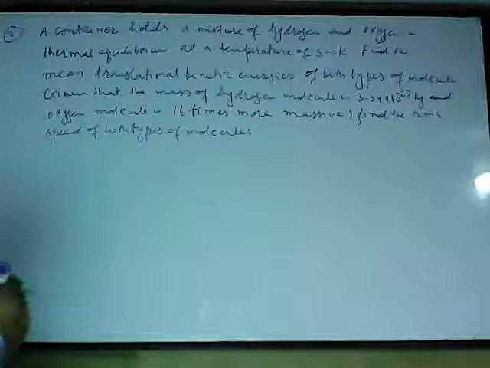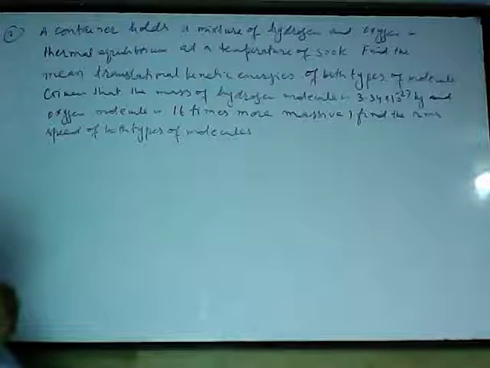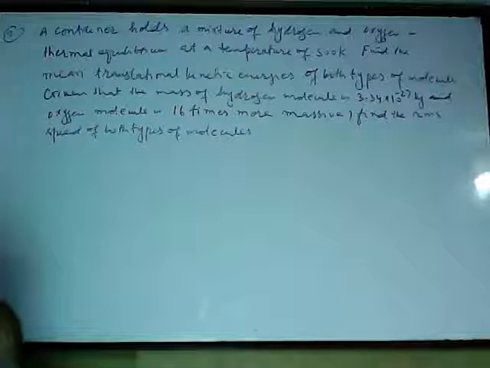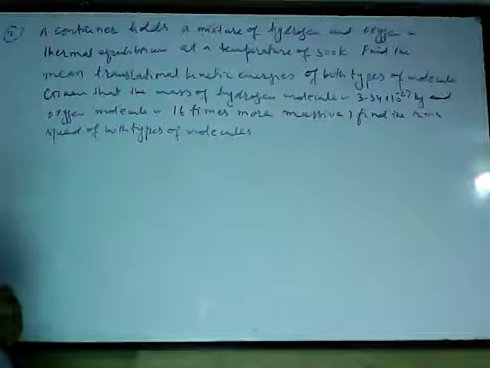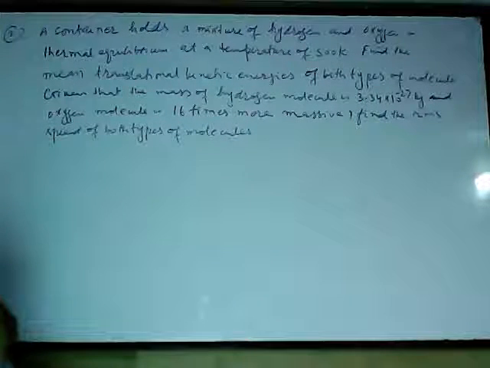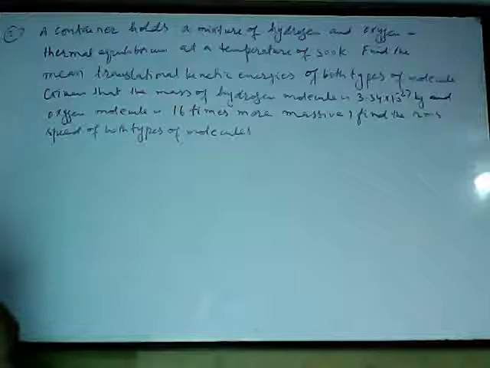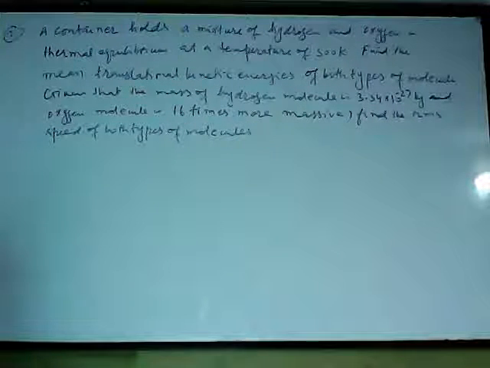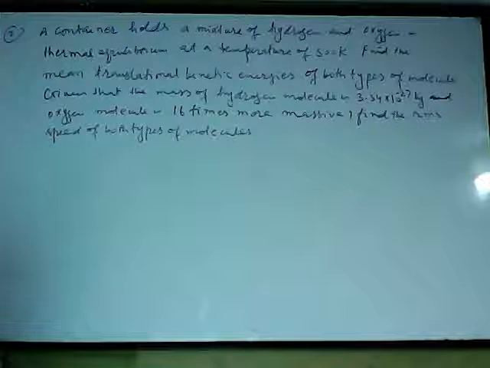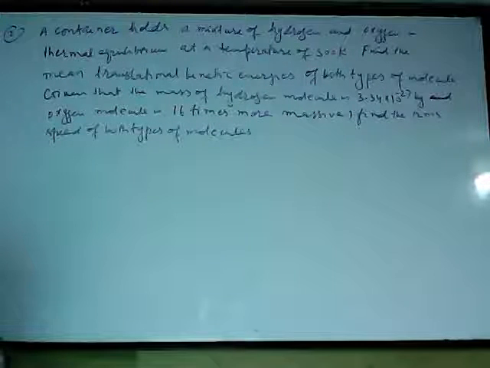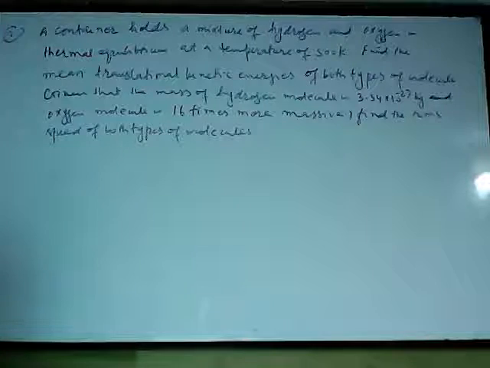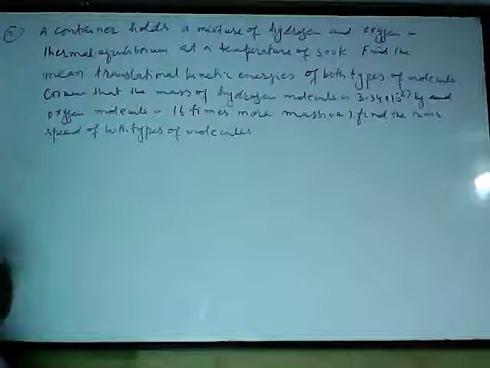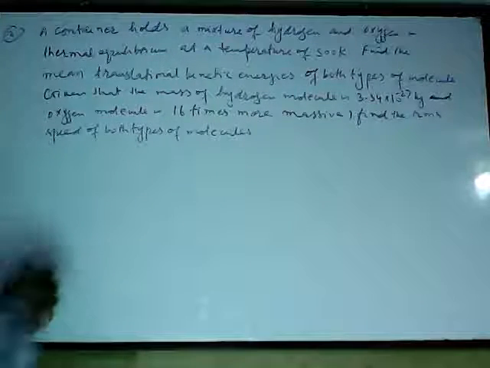This is another question. He says a container holds a mixture of hydrogen and oxygen in thermal equilibrium. Thermal means both have the same temperature, at a temperature of 500 Kelvin. Find the mean translational kinetic energy of both types of molecules. Given that the mass of a hydrogen molecule is this one and an oxygen molecule is 16 times more massive, find the RMS speed of both types of molecules. Actually the mean translational kinetic energy of both molecules will be the same.